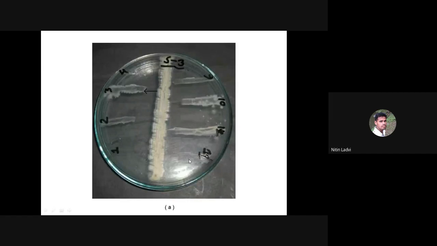But here something has changed, because you can see there are near about 10, just a minute, 1, 2, 3, 4. Where is the fifth one? I think the fifth one is missing over here. 1, 2, 3, 4 and 6, 10. The numbering is different, I think according to their culture, but you can see that they have used almost double the number of test organisms than we have discussed.